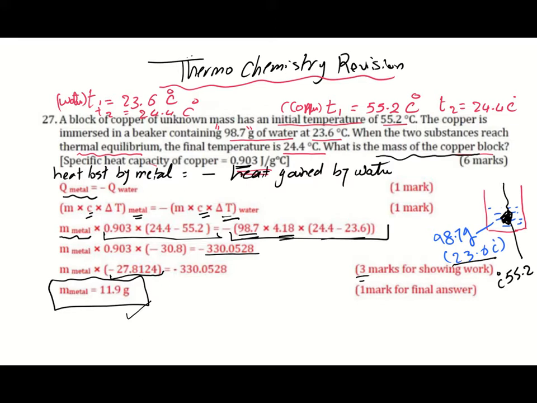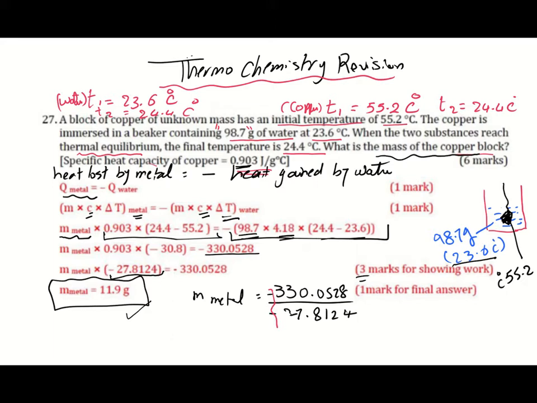And then you are going to divide in order to calculate the mass of the metal. You need to divide 330.0528 over here, minus also 27.8124. The minus will get cancelled, so you will get your result as a positive value.